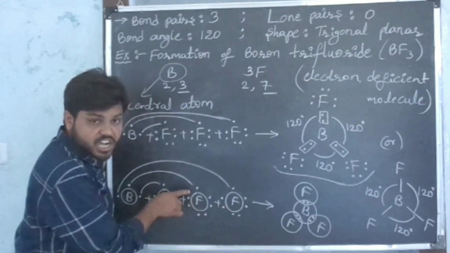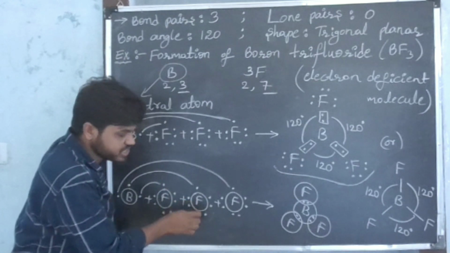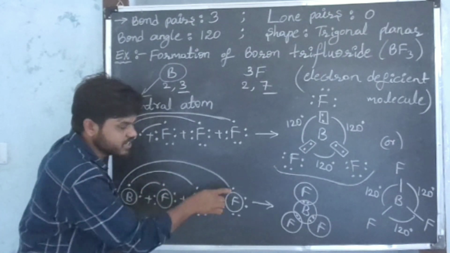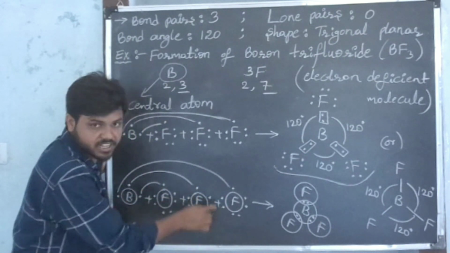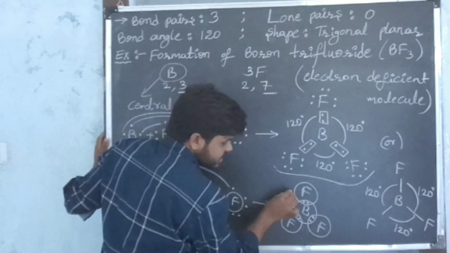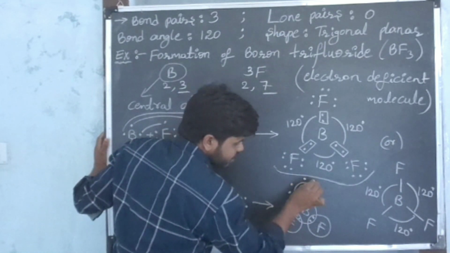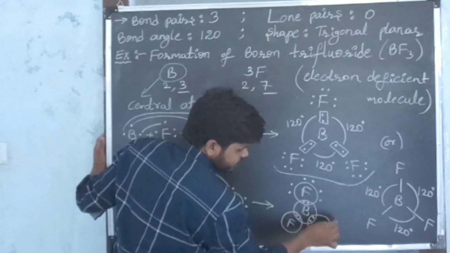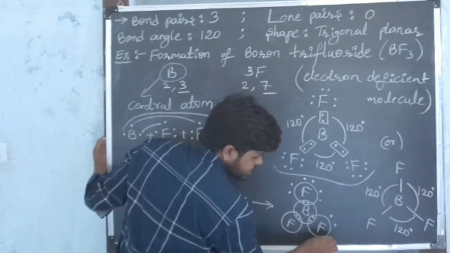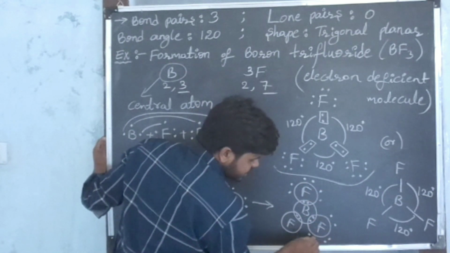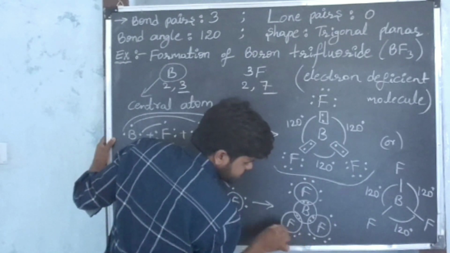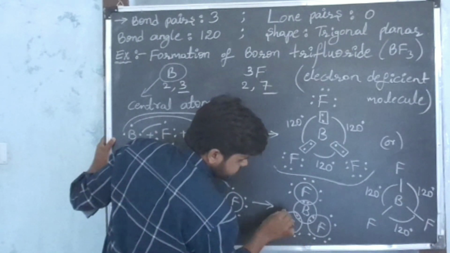These 6 electrons are not participating in chemical reaction. In each fluorine, 1 bonded electron is there and 6 unbonded electrons are there, right? I am placing those 6 unbonded electrons as they are around the valence shell of fluorine. Here also I am placing 6 unbonded electrons as they are. Here also I am placing 6 unbonded electrons as they are.